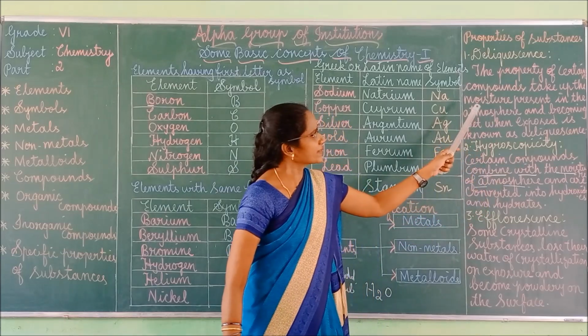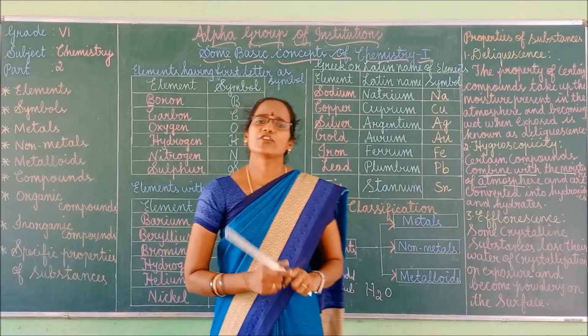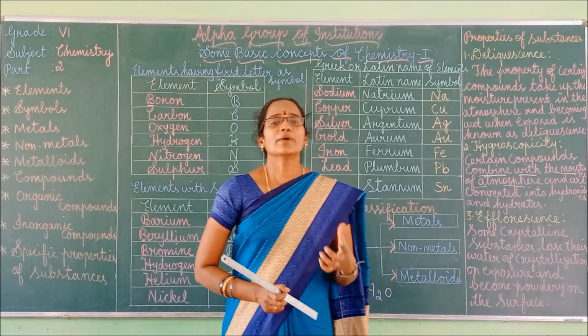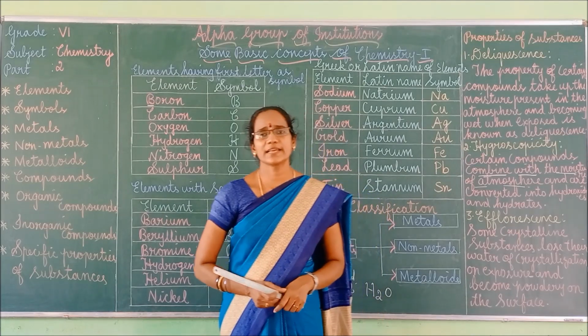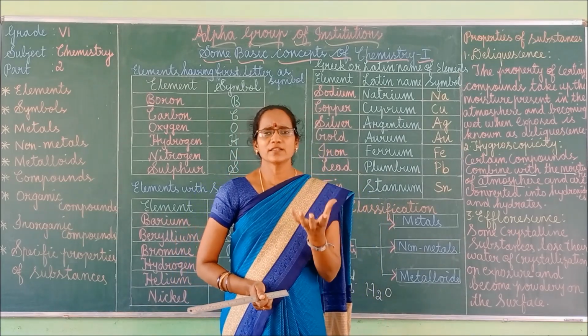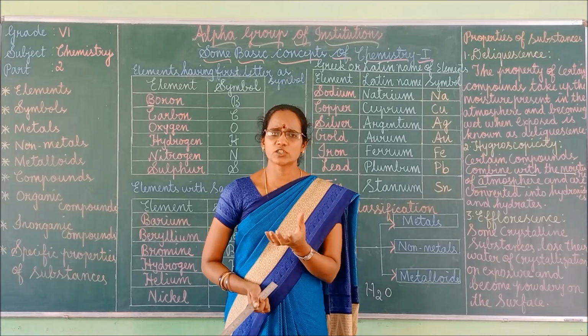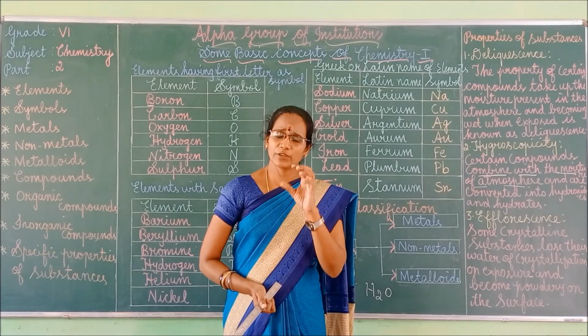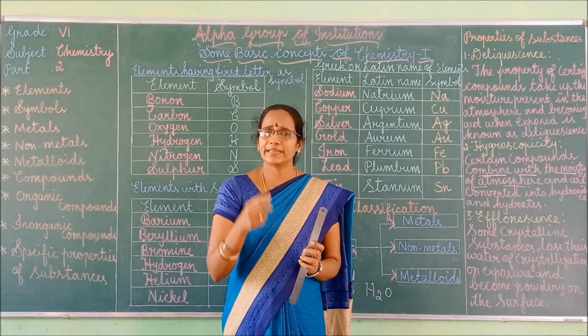For deliquescence, what are the examples we can say? Sodium hydroxide as well as potassium hydroxide. If you take sodium hydroxide in a watch glass, when it is exposed to air, after some time if you observe it, it is somewhat watery in nature.